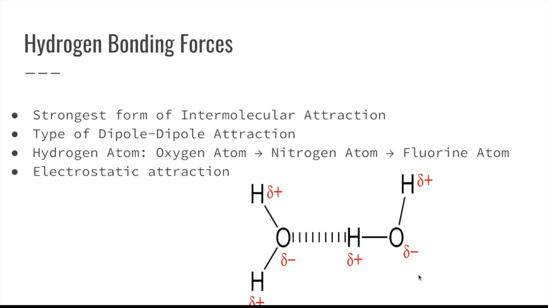Hydrogen bonding is a type of dipole-dipole attraction that occurs exclusively between hydrogen atoms bonded with oxygen atoms, as well as nitrogen atoms or fluorine atoms. It is also known as an electrostatic attraction, meaning the negatively charged atom would be attracted to the positively charged atom. Like in dipole-dipoles, hydrogen bonding is the attraction of the partially positive hydrogen atom to the partially negative end of either oxygen, nitrogen, or fluorine. Of the intermolecular forces I researched, hydrogen bonding was the strongest kind of attraction.